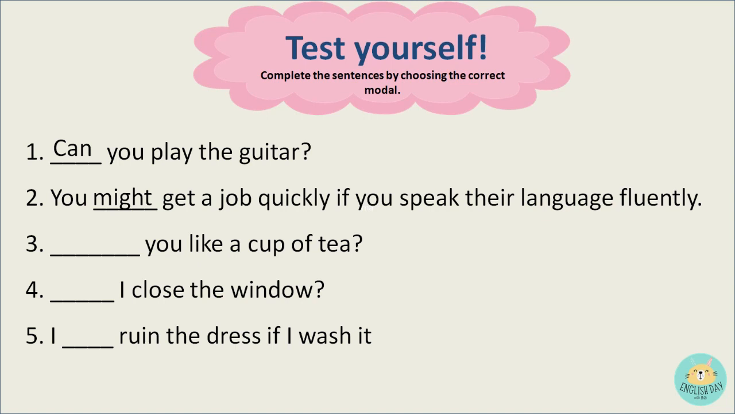And now let's move on to number 3. Blank, you like a cup of tea. If you answered would, then you are correct. In here, we are asking someone politely if he or she would like to be offered a cup of tea. In here, this is still considered a polite way of asking someone because the person might like a cup of coffee instead of a cup of tea, or maybe a glass of juice. That's why this is the correct modal to use.